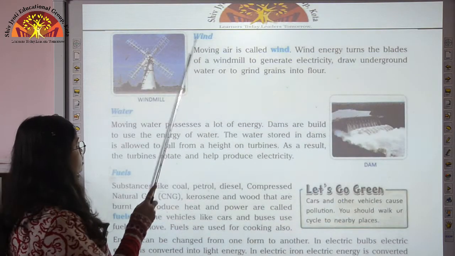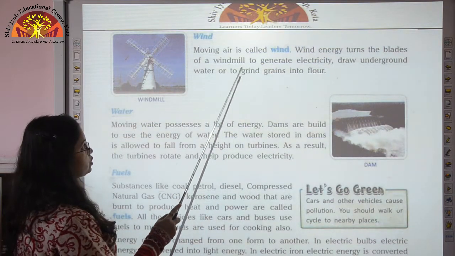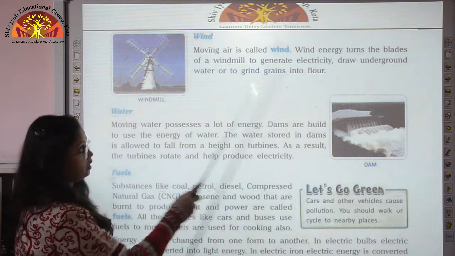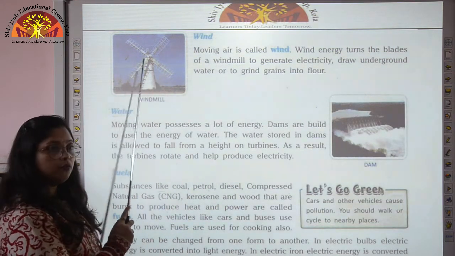Another source is wind. Moving air is called wind. So wind energy turns the blades of a windmill to generate electricity. So children, here wind energy is used to move the blades of windmill.